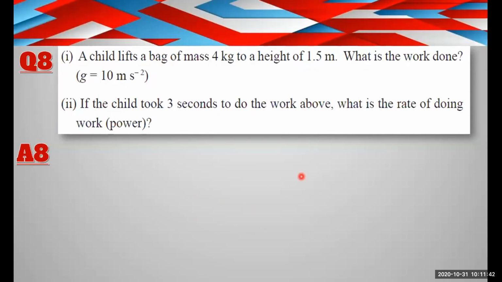A child lifts a bag of mass 4 kg to a height of 1.5 meters. What is the work done? If the child took 3 seconds to do the work above, what is the rate of doing the work? Right? Two parts in this question. This is taken from your textbook.